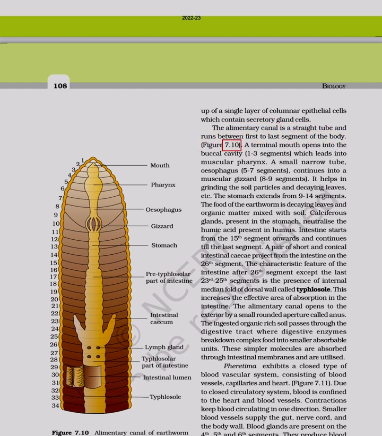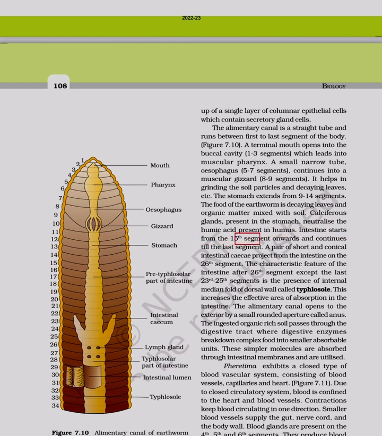Figure 7.10. A terminal mouth opens into the buccal cavity, segments 1-3, which leads into a muscular pharynx. A small narrow tube, the oesophagus, segments 5-7, continues into a muscular gizzard, segments 8-9. It helps in grinding the soil particles and decaying leaves, etc. The stomach extends from segments 9-14. The food of the earthworm is decaying leaves and organic matter mixed with soil. Calciferous glands, present in the stomach, neutralize the humic acid present in humus.